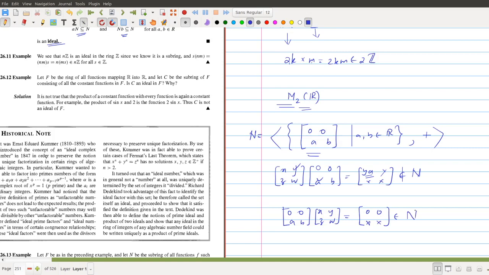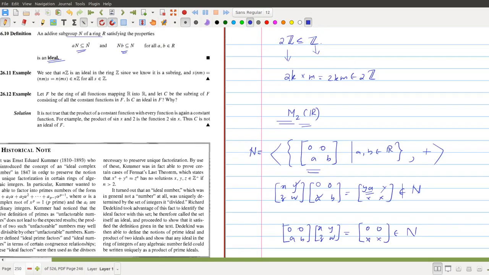So in general we can never expect that these two conditions are vacuously true. Sometimes one will be true and sometimes the other. What is the meaning of this statement? This statement means a times n belongs to N for all a, and this means n times b belongs to N, for all n belonging to N and b belonging to the ring. So we can never expect these two conditions simultaneously.